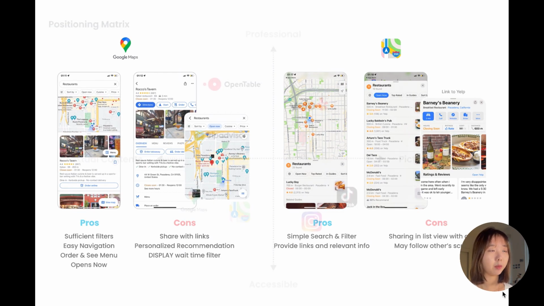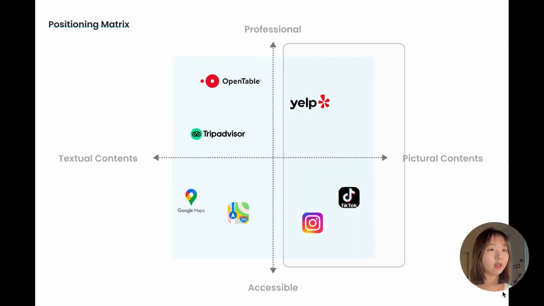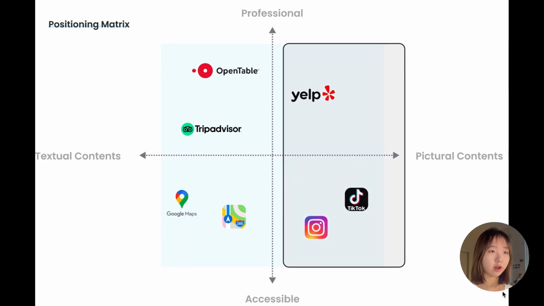After this, I positioned the different brands into a positioning matrix between professional versus accessibility side, textual contents versus the pictorial contents. And for my project, I decided to focus on the pictorial contents and the accessibility, which targeted Yelp and Instagram or TikTok, which are softwares that teenagers nowadays use.